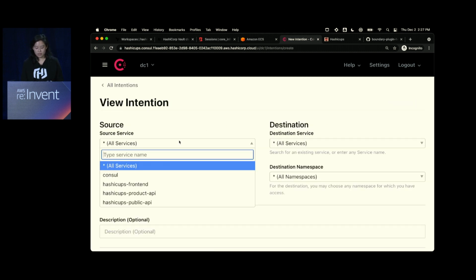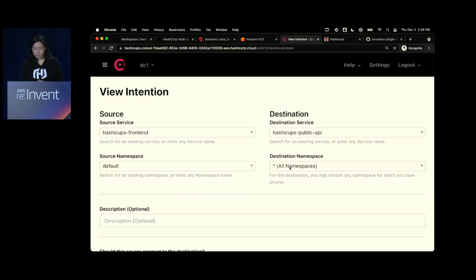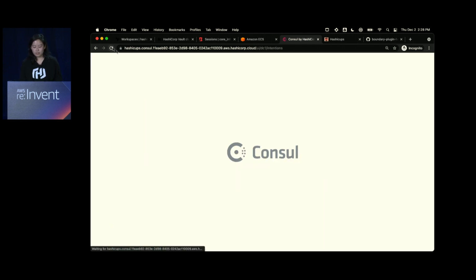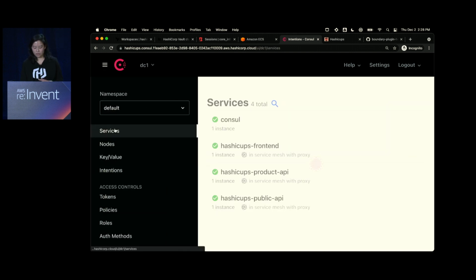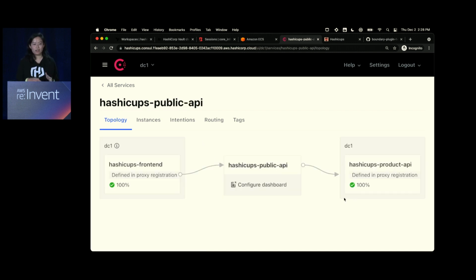So what I'll do quickly is create a rule to allow front end to public. And what this does is enable the traffic between the two using filters. So if I refresh this, all right, so now you have a front-end application accessing the public, and I'll show you that this is connected indeed. There are a lot of other things you can do, right? You can do traffic shaping. If you wanted to do Canary, you wanted to do more fine-grained control over traffic shaping from an application perspective, you can do that. But if you're trying to just control this from a service identity and authorization view, this is usually the view that you would be interested in.